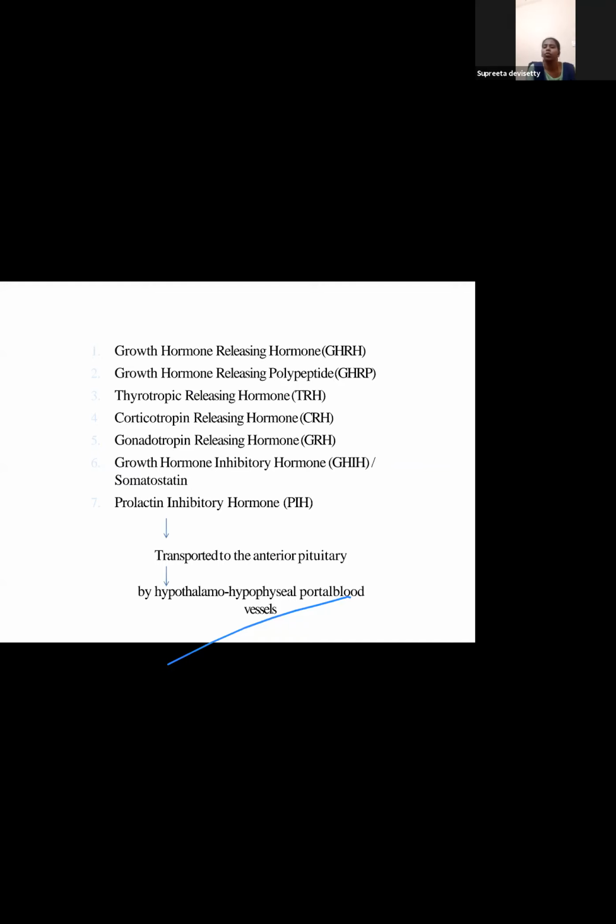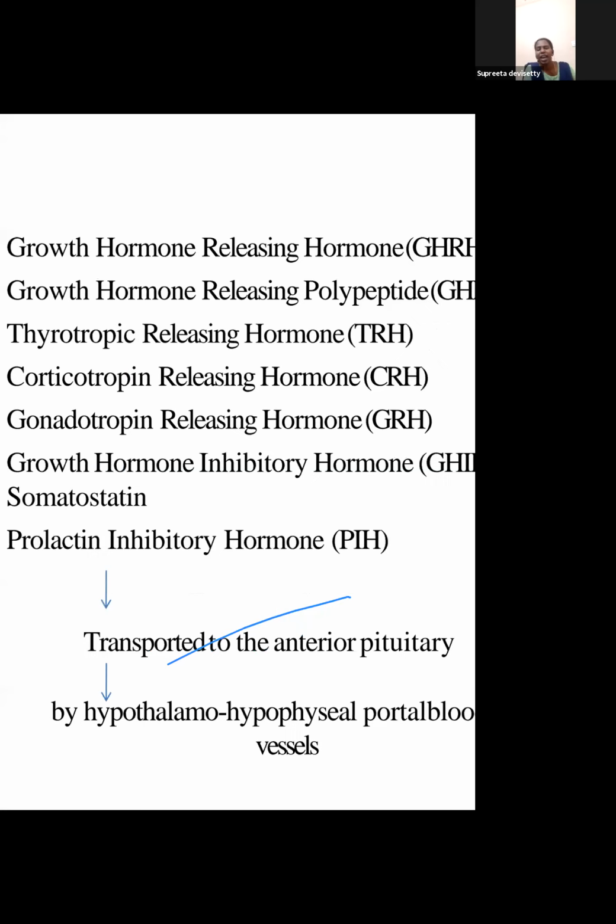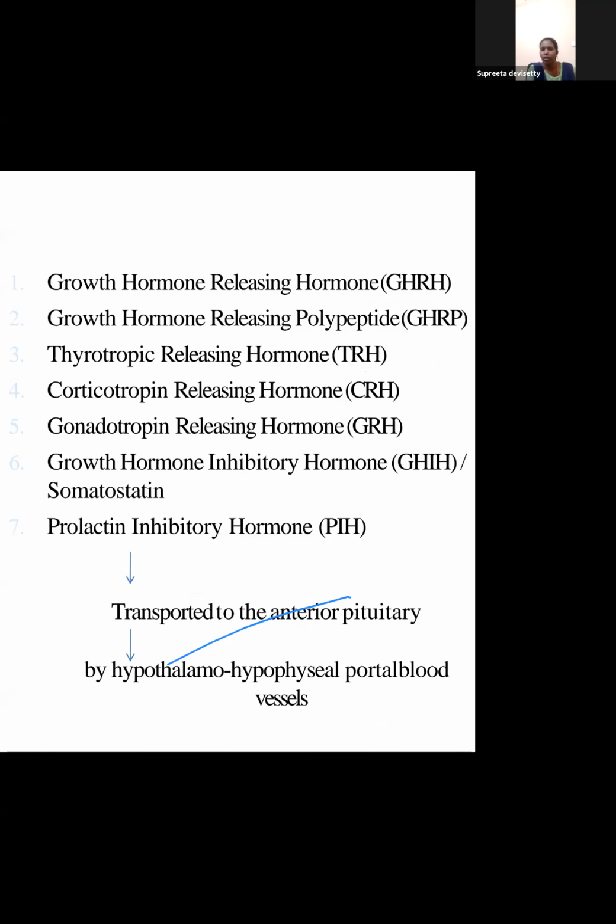So growth hormone releasing polypeptide. Okay. So just remember GHRH and GHRP. They have an action on growth hormone. If GHRH and GHRP are activated, then only growth hormone is released from the anterior pituitary. Thyrotropin releasing hormone, TRH, has an impact on TSH, which is present in the anterior pituitary.